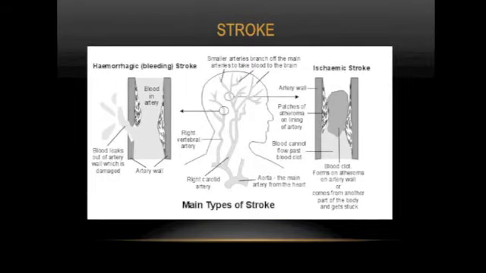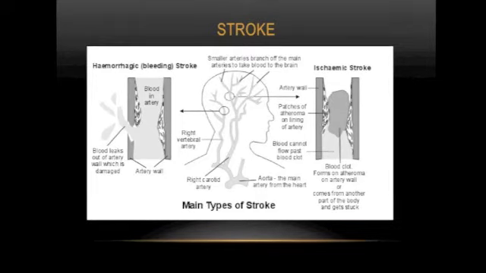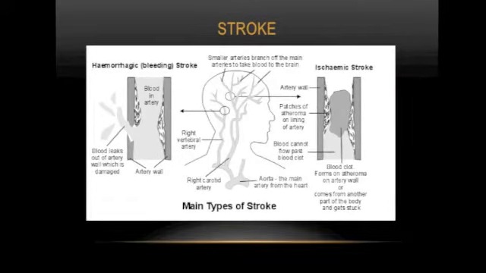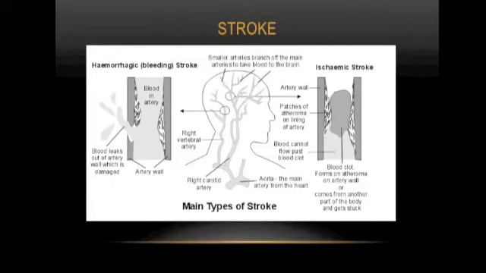Whether or not the damage done by the stroke causes a disability depends on the part of the brain affected, how quickly treatment was given, and the extent of the damage to the brain. Rehabilitation is a big part of the treatment of a stroke and usually helps to reduce the chance of permanent disability.